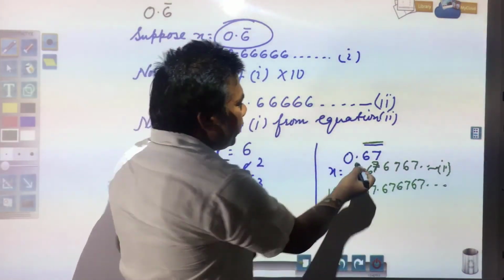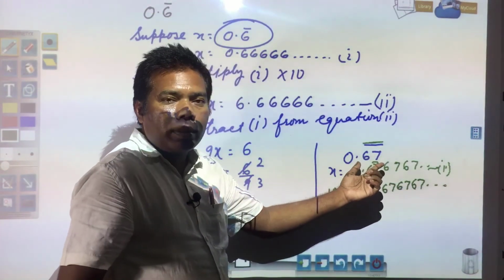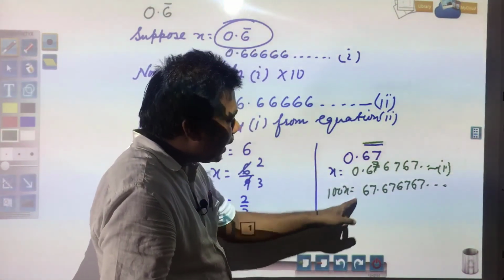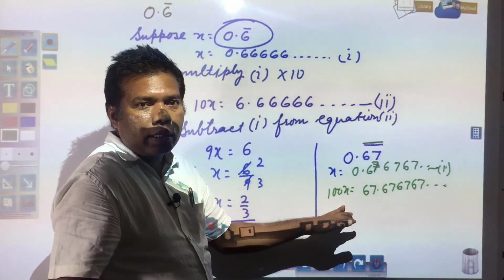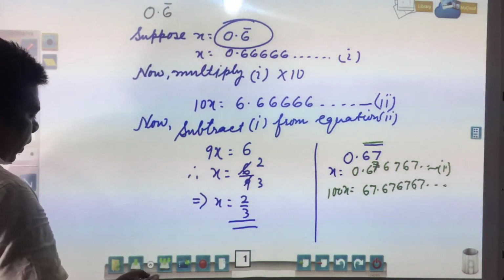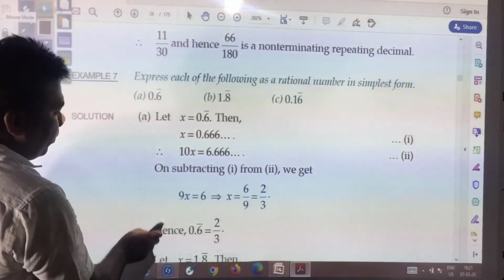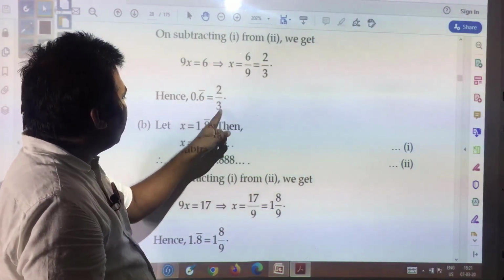If 3 digits are there after the decimal, the same method is to be applied, and it is multiplied by 1000, and then you find x. I hope you understood; in the previous class you have already done this. I do not think you will have much problem. Here you see, we got 0.6 bar is equal to 2 by 3.